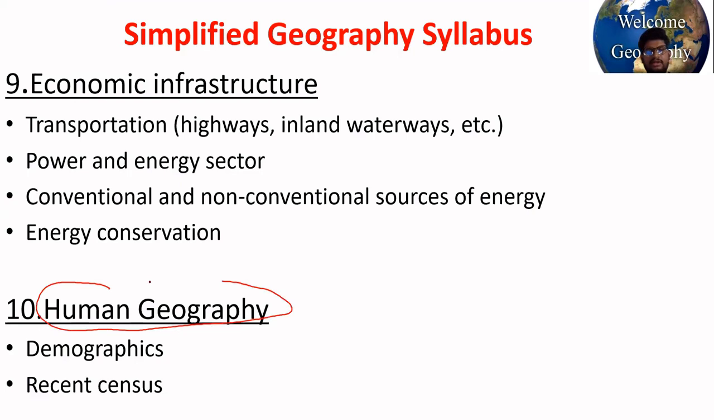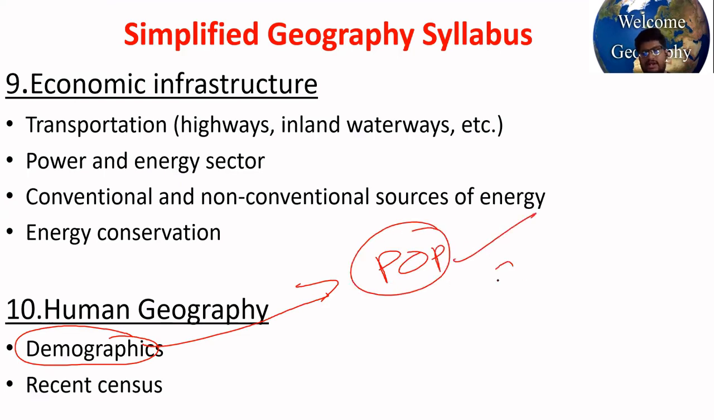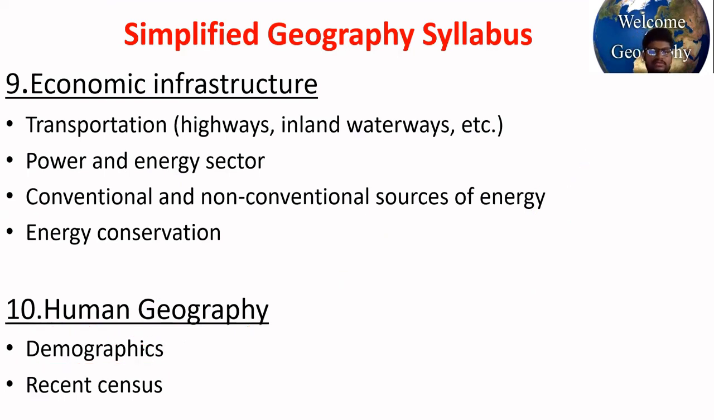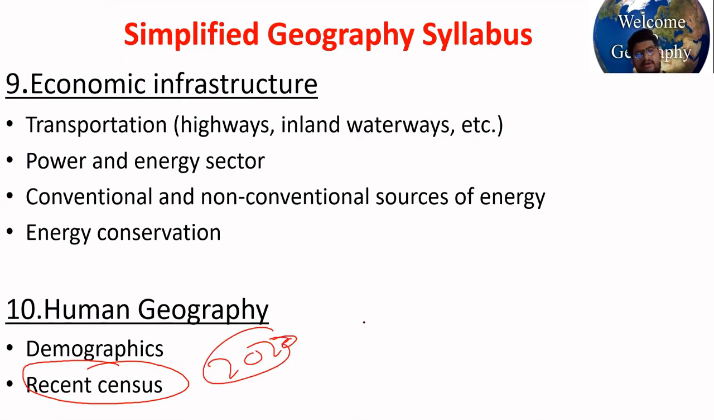Then human geography. In this topic, demographics, that is your population data. What is the population of your country, sex ratio, density of the areas, female literacy, male literacy. All this comes under demographics. Demographic dividend, what is the workforce? Okay, what percentage of the workforce is working in what sectors? Recent census. The 2011 census will be outdated, so next is the 2020-21 census. So you need to follow that.